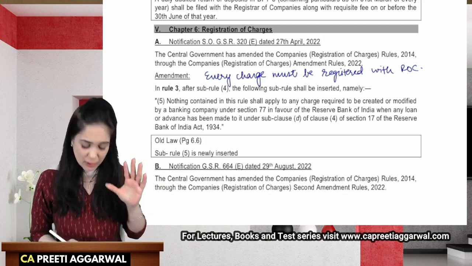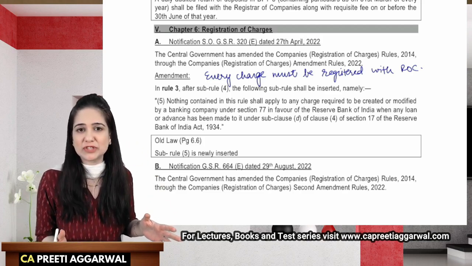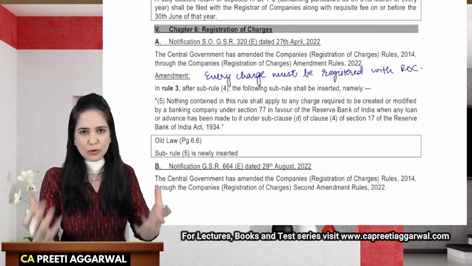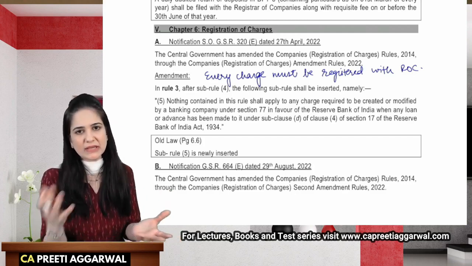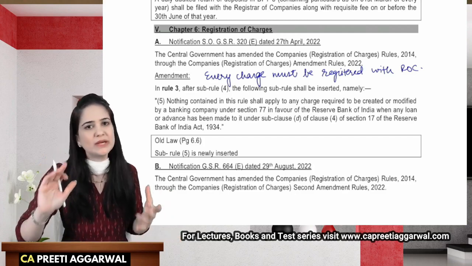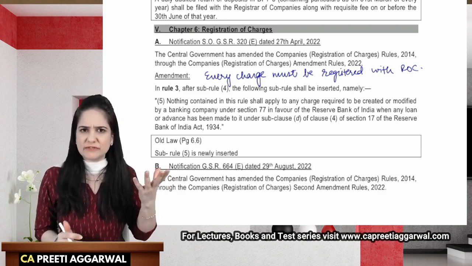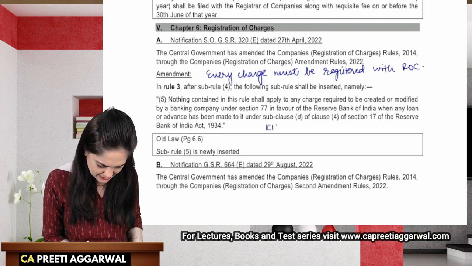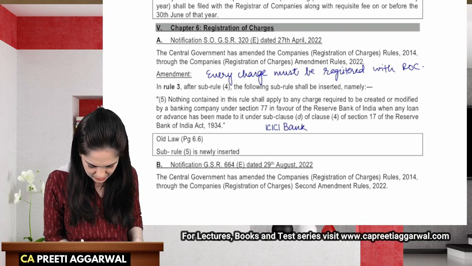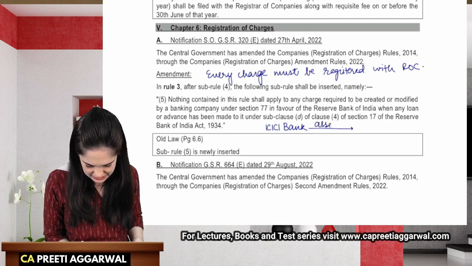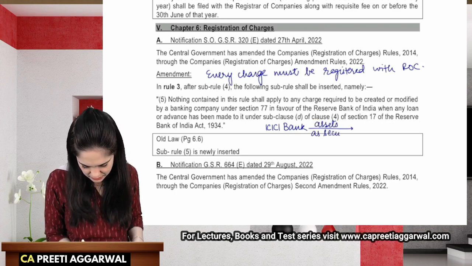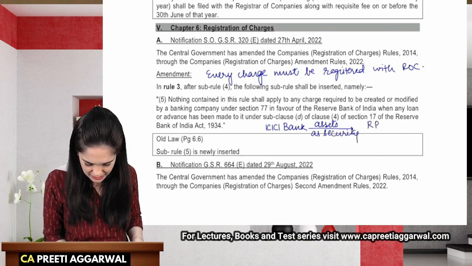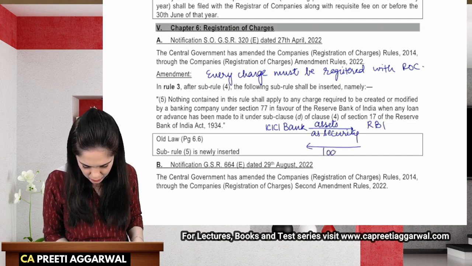However, what if? Now, before that, I don't think we need to discuss what is the meaning of charge. What is charge? Asset given as security against loan. So if you are taking loan and you're giving your asset as security, it means a charge is created and every charge has to be registered. But what if, okay, what if a banking company, let's say ICICI Bank, okay, a banking company has given assets as security to RBI and obtained loan against this security.